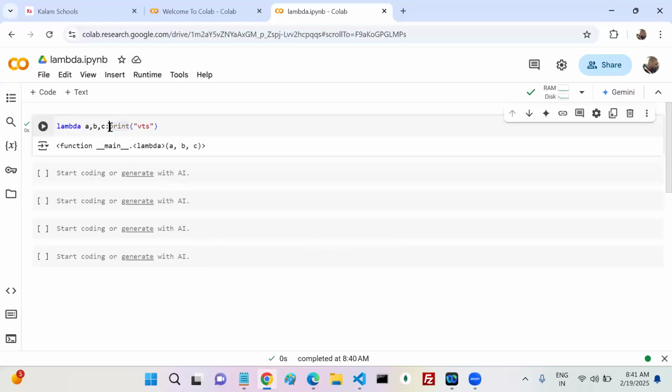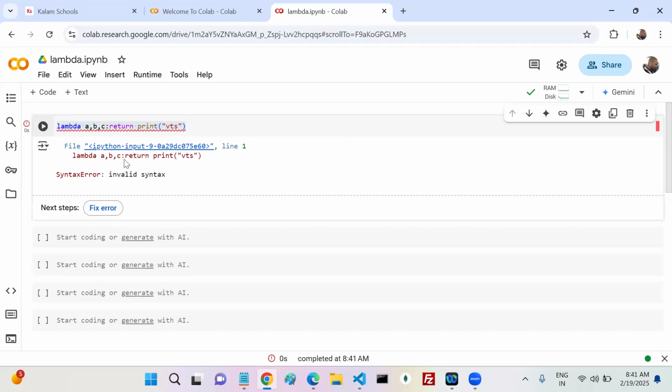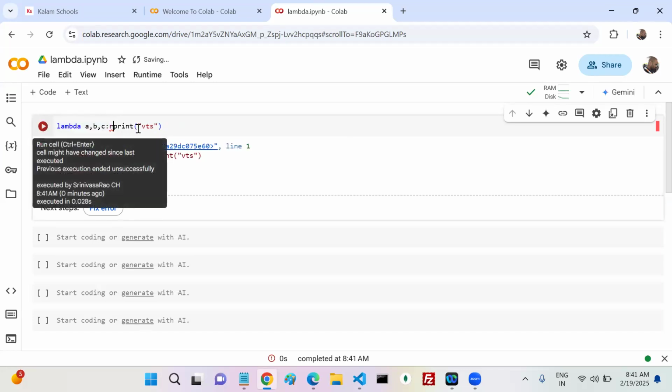So how can we return? Can I return like this? Now is it valid syntax in Python? In Python lambda functions, is the return keyword valid syntax? No, it does not accept the return keyword. Then how does this function return some value? We'll see that one.